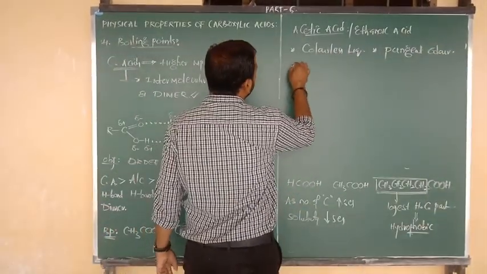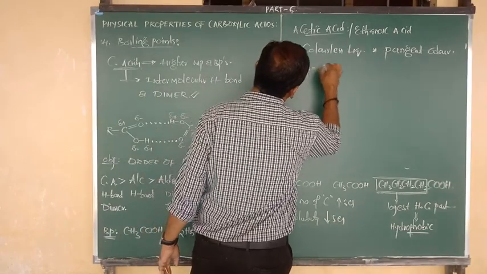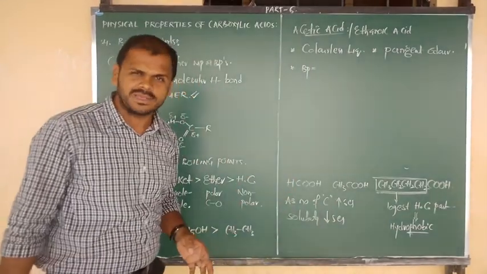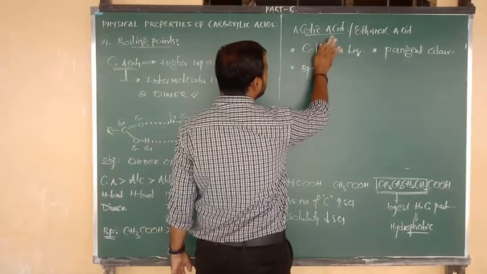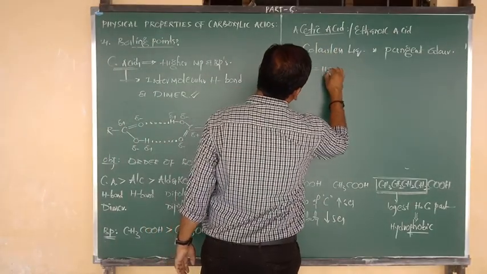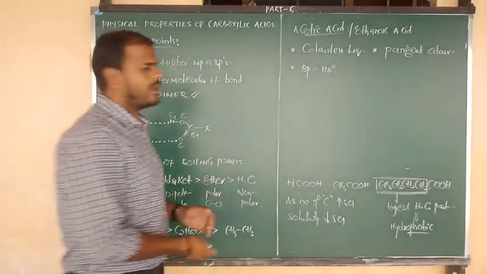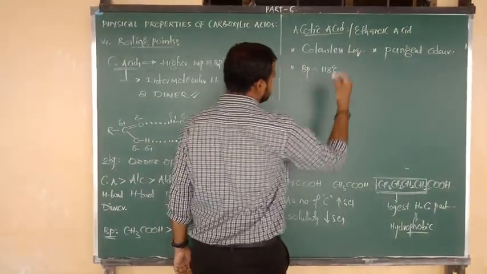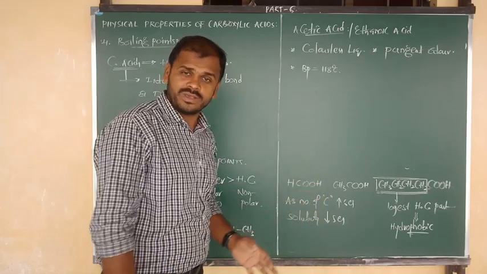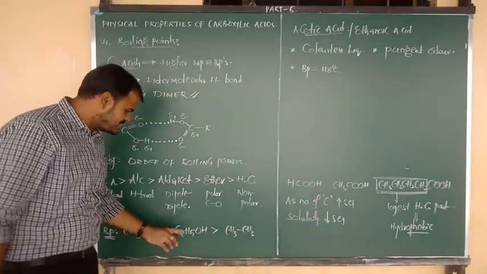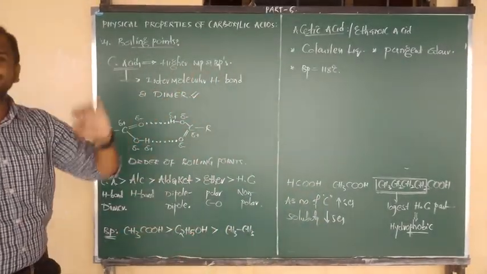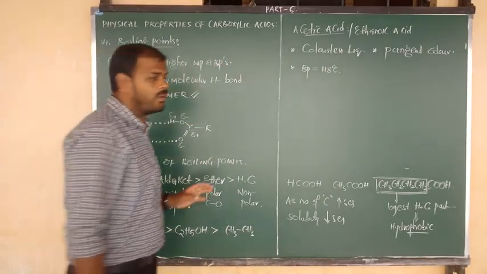Next thing I want to say is about the boiling point information. What was the boiling point of acetic acid? The boiling point of acetic acid is about 118 degrees Celsius. How much? 118 degrees Celsius. This is the boiling point value of acetic acid. Means the remaining 2 compounds have less than 118 degrees. Okay, all of you? Good.